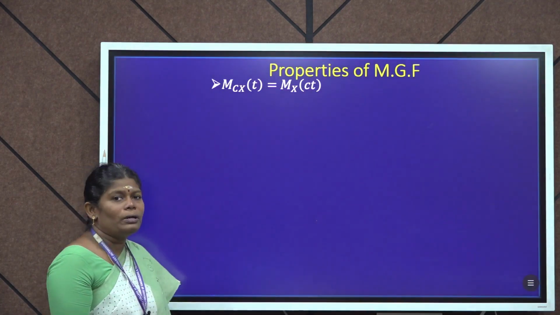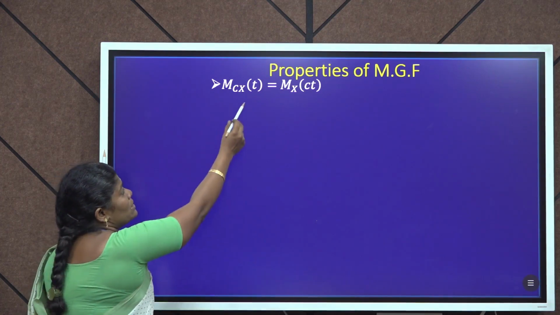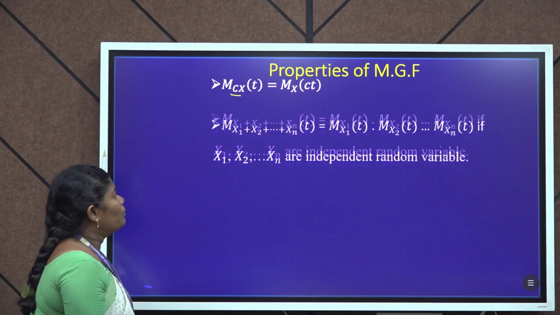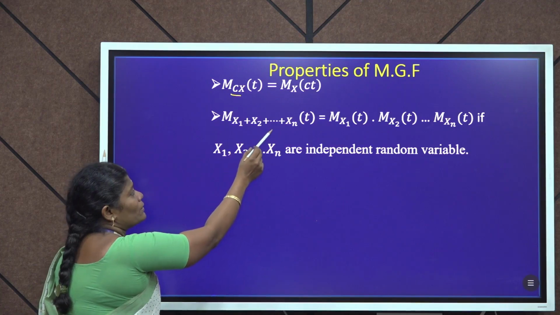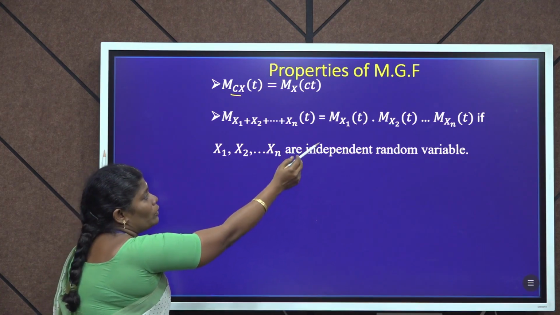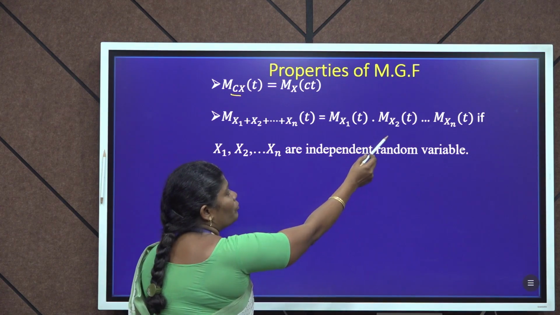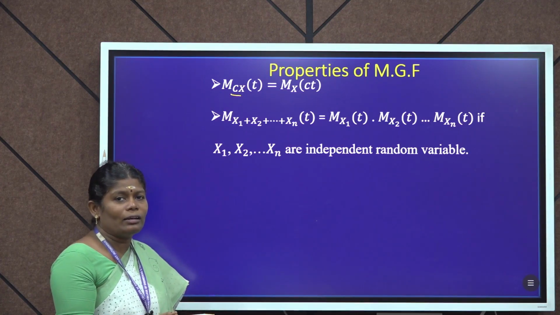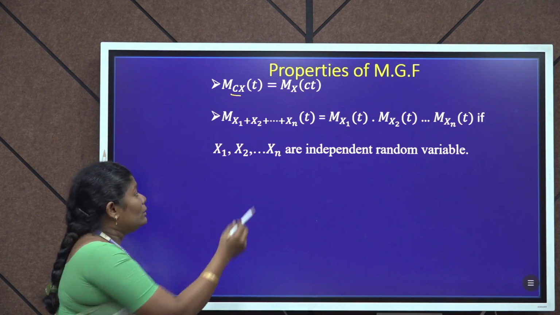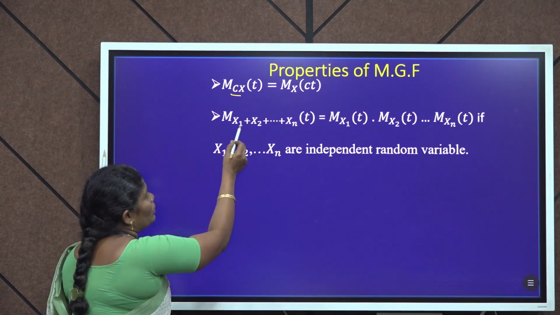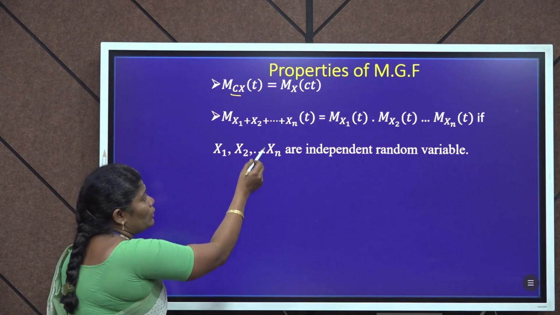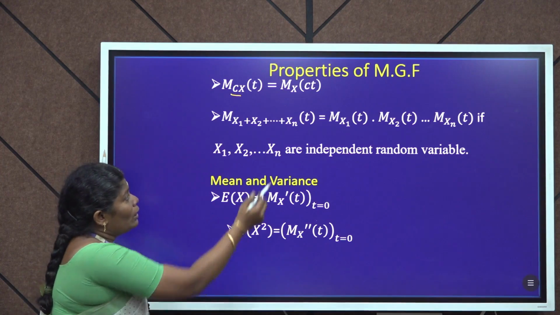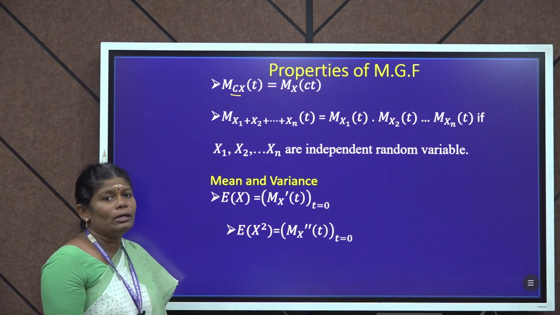Next, properties of moment generating function. Number 1, m cx of t equal to mx of ct, where c is a constant. Number 2, m x1 plus x2 plus etc xn of t, this equal to m x1 of t into m x2 of t etc m xn of t if x1, x2 etc xn are independent random variables. The sum of x1 plus x2 plus etc xn moment generating function is equal to product of the moment generating functions. Using MGF, we can find mean and variance.